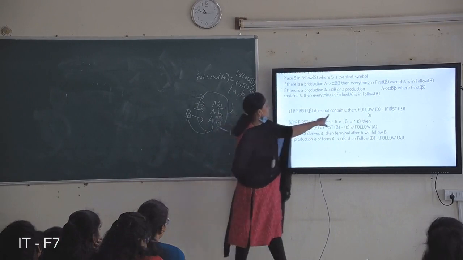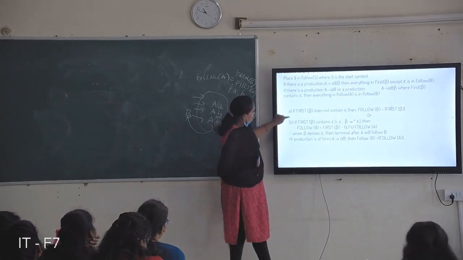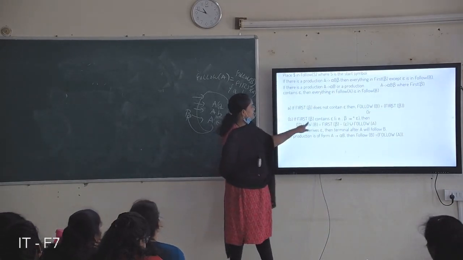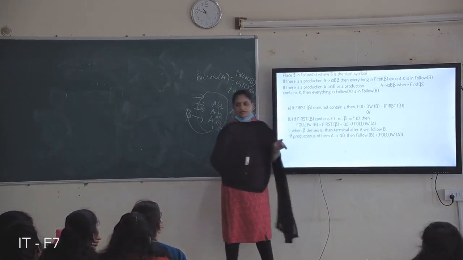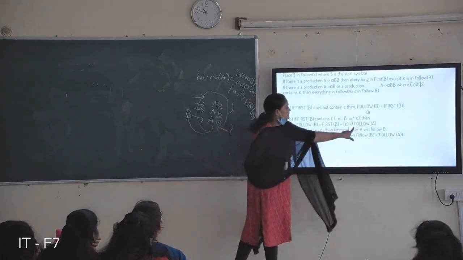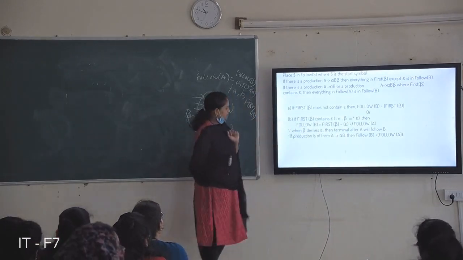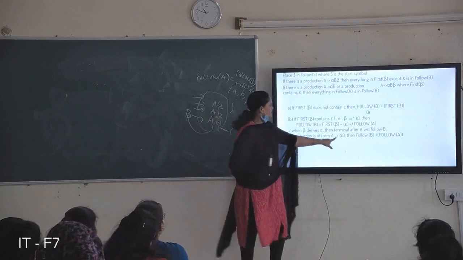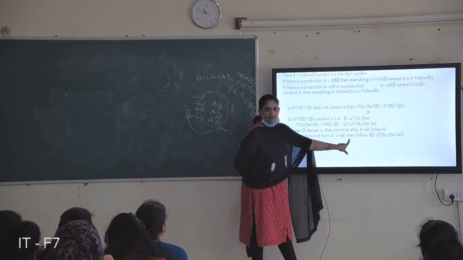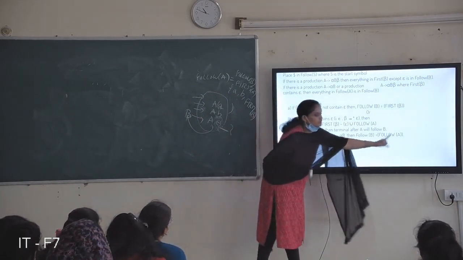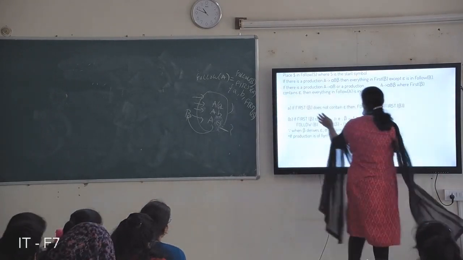Okay, if first of beta does not contain null, then follow of B equals first of beta. That's all. Or, if first of beta contains null, follow of B becomes first of beta, so don't include null into the follow of B, union follow of A. That is, follow of A symbols will be in follow of B. And if there are no symbols after B, when you have to find out follow of B, automatically write follow of B equals follow of A. This is the follow function for non-terminals.